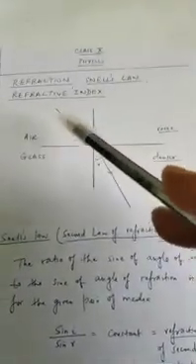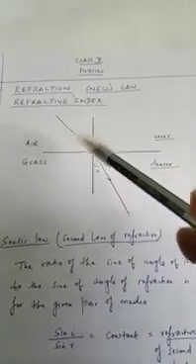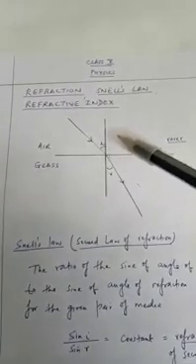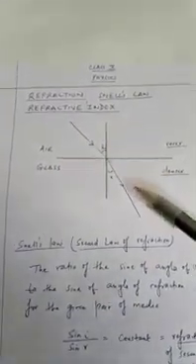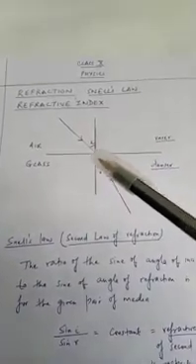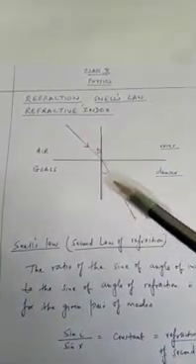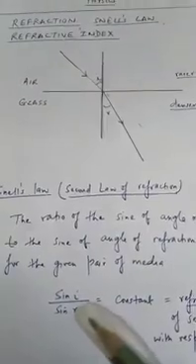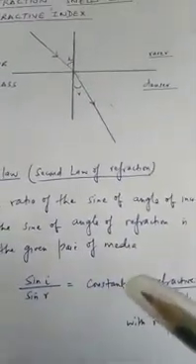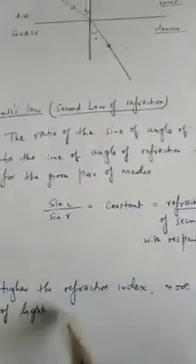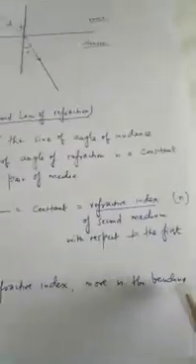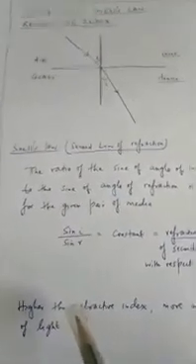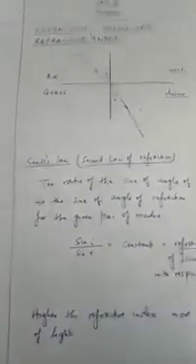Now let's take a case. Suppose for one medium, there is an incident ray and a refracted ray. Now let's assume light is traveling from that first medium, not to the second, but to another third medium. And suppose there the bending is more. Bending more means less r. So more bending, less r means the denominator becomes smaller, so refractive index becomes greater. So we can summarize: higher the refractive index, more is the bending of light. That means more is the change in the speed of light while traveling from one medium to another.